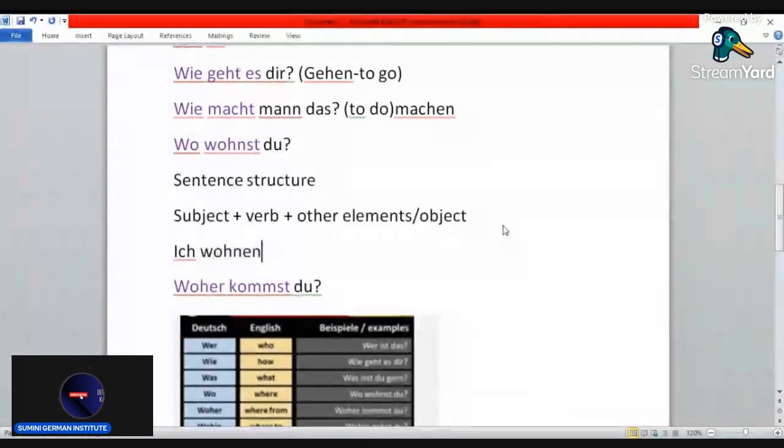And how do you conjugate it with ich? Wohne. Then you have other elements or the object, in Nairobi. Simple. Ich wohne in Nairobi. So we have the subject ich, we have the verb wohne, and then we have Nairobi, the object.